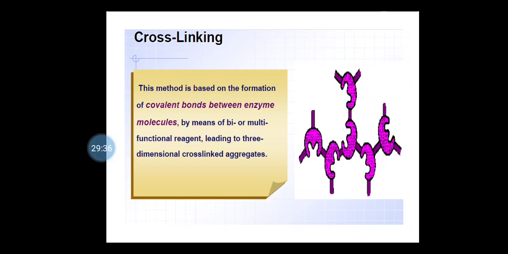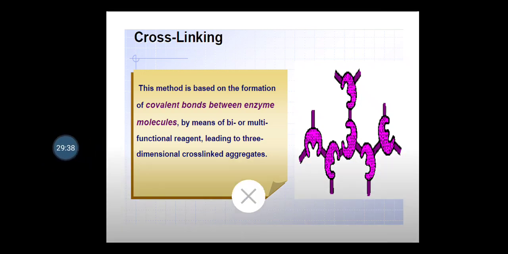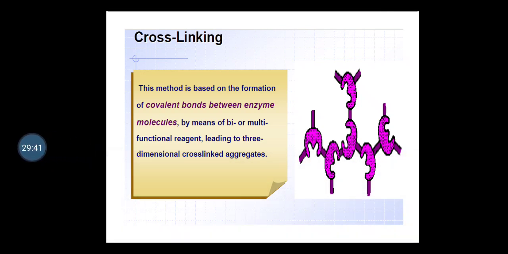Now the cross-linking method. This method is based on the formation of covalent bonds between enzyme molecules by means of bi- or multifunctional reagents, leading to three-dimensional cross-linked aggregates. This is the mechanism of how cross-linking takes place. Here we can see that enzyme molecules have been attached to each other by means of covalent bonds, by means of bi- or multifunctional reagents.